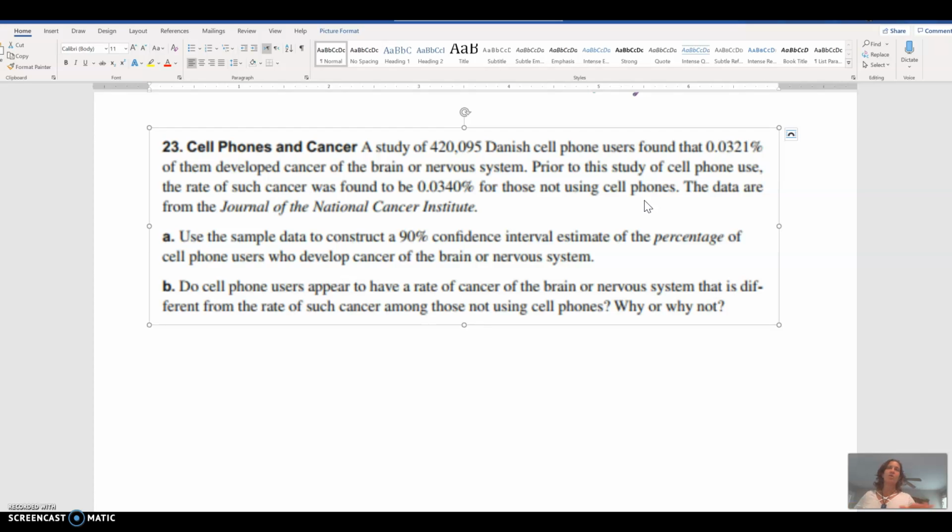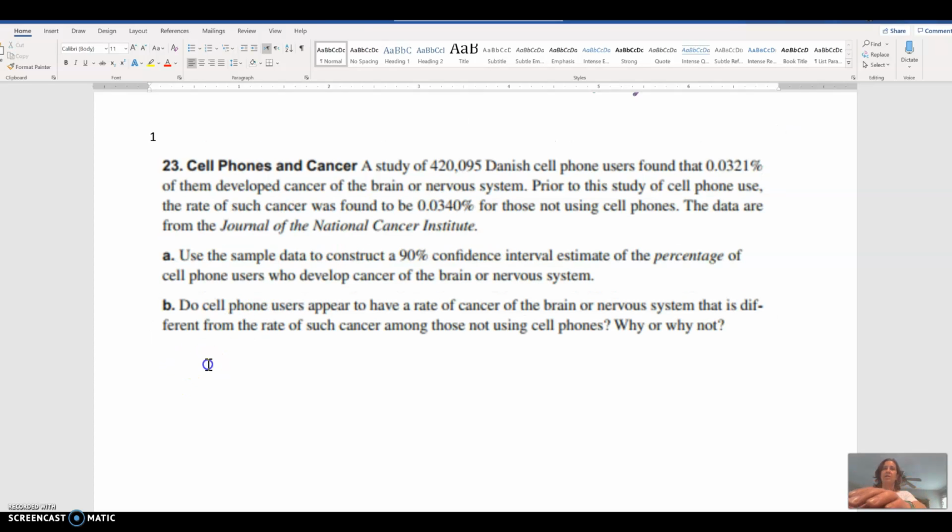So we are again going to use the calculator to come up with the interval, so we don't really need to compute that error because we find the whole interval in the calculator, and it's a proportion. Then once I have the interval, I can answer the second question: do I think, based on my confidence interval, that using a cell phone actually changes rates of cancer by comparing it to the cancer rate for non-cell phone users? So let's go ahead and start part A.